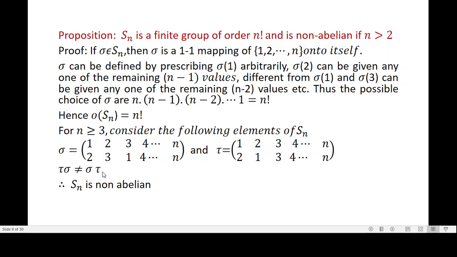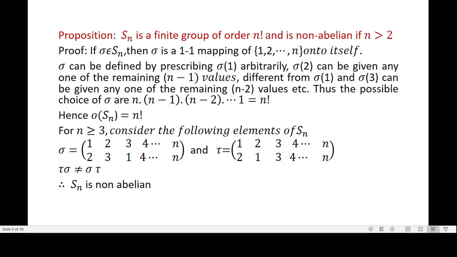What is sigma of tau of 2? Tau of 2 is 1, and 1 goes to 2. So, image of 2 is 2. So, the second element is mapped to 2. What is sigma of tau of 3? Tau of 3 is 3. 3 goes to 1 under sigma. Therefore, sigma of tau of 3 is equal to 1. So, sigma of tau is a permutation with the first row the same, 1, 2, 3, 4, etc. n, and the second row 3, 2, 1, 4, 5, etc.